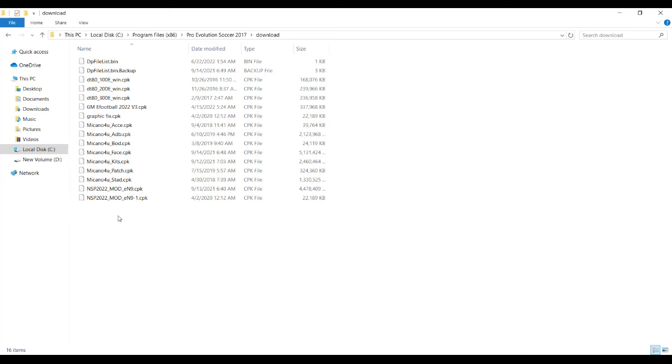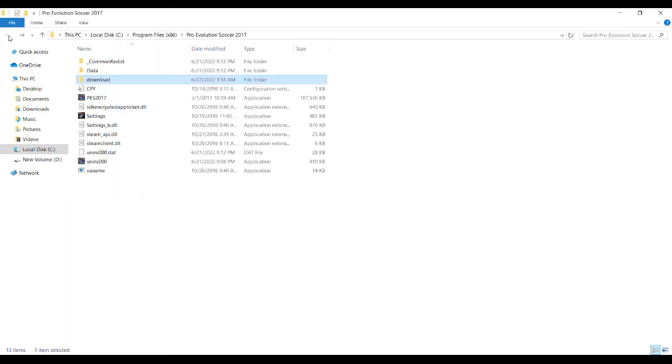Because as I said, I've done mine already, so you can see I have the graphics effects here, I have GM Efootball here. After you've done it, you come back, and some of us have our DP file generator inside the game. If you don't have it, I will make sure I do a tutorial on how to install it and give it to you free right after this video.